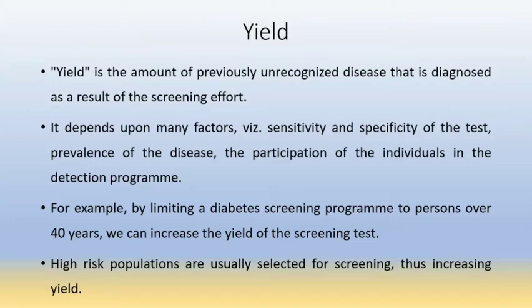For example, by limiting a diabetic screening program to persons over 40 years, we can increase the yield of the screening test. So high-risk populations are usually selected for screening, thus increasing the yield.